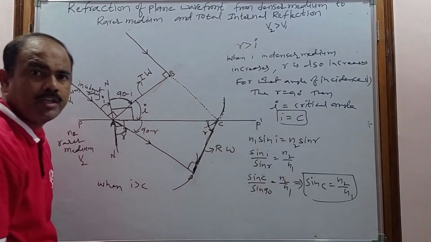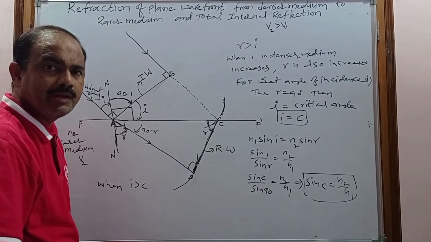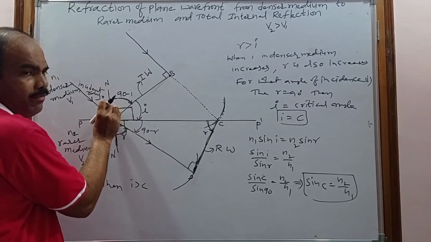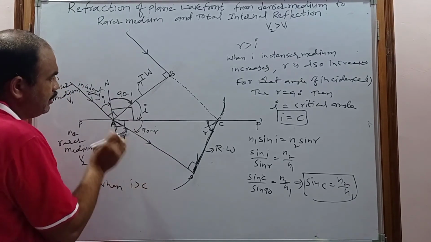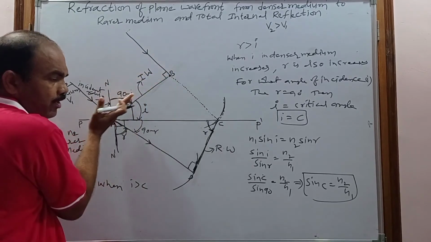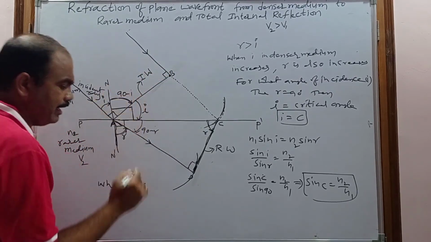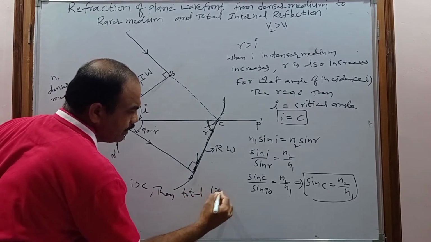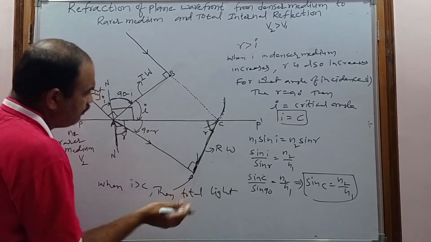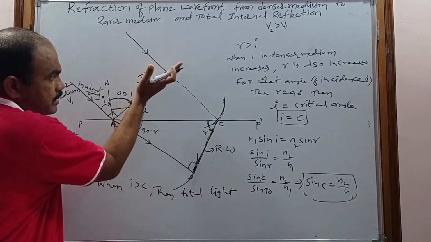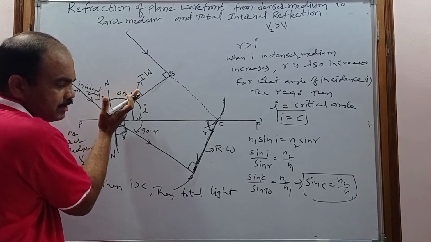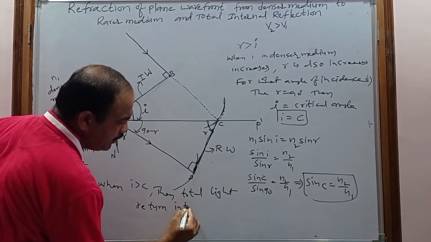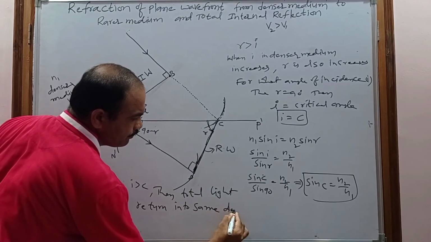That phenomenon is known as what? Total internal reflection. When the angle of incidence is greater than the critical angle, when the incident ray or plane wavefront is incident at greater than the critical angle, the total light which is incident in the form of the plane wavefront returns into the same denser medium.